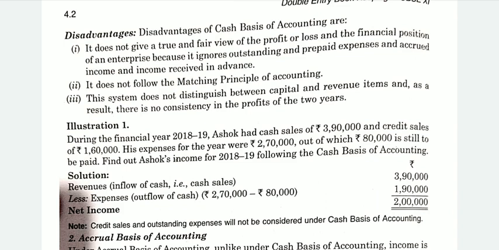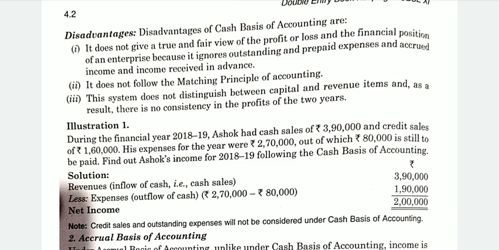That was the matching concept, so that we can come to know how many expenses we have incurred for the period and how much income we have earned. But under the cash basis of accounting, this matching principle is not followed.